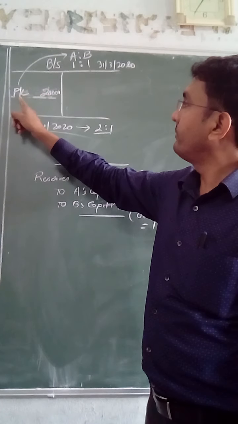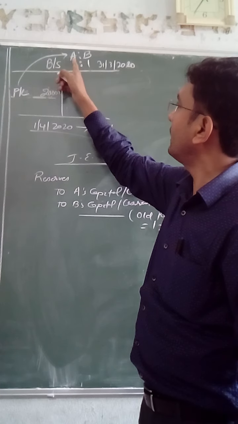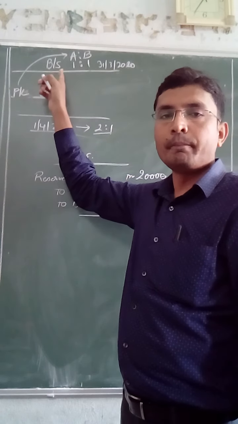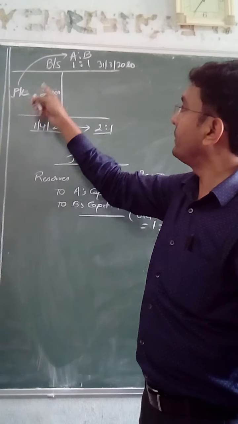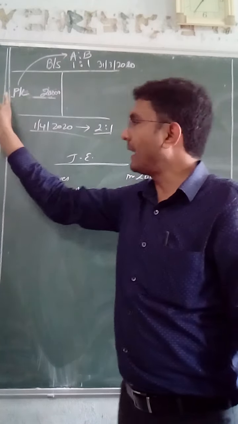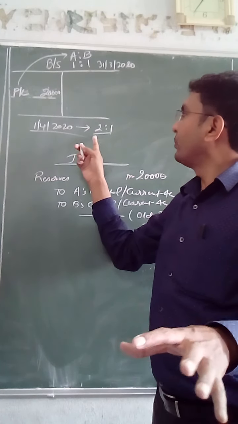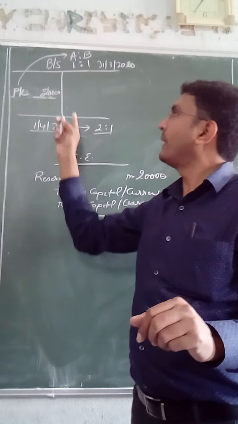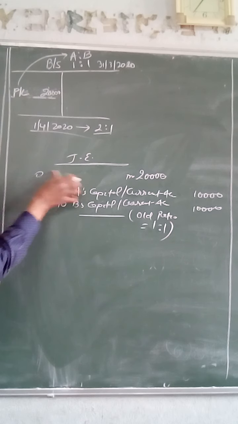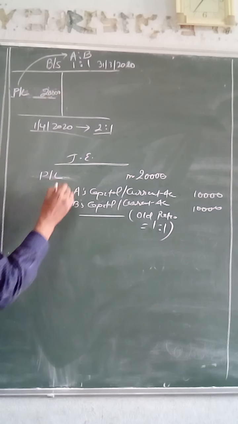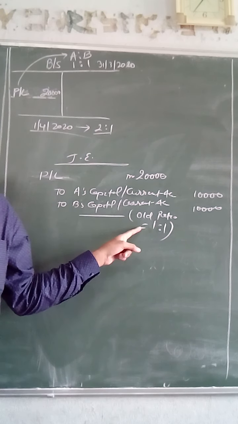So this profit should be distributed to partners in the ratio 1:1. Had this profit been distributed at that point of time, it would have been distributed in the ratio 1:1. Now, since they have changed their PSR, before changing PSR they are required to distribute this profit in the old ratio. The journal entry will be the same: profit and loss account debit to partners' capital accounts in the old ratio.